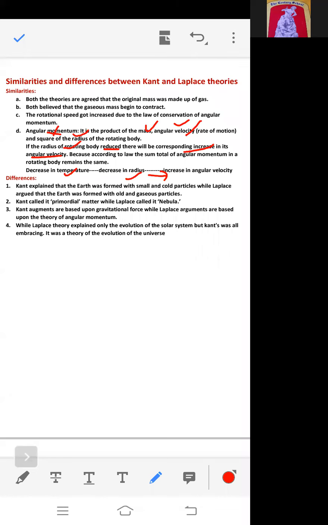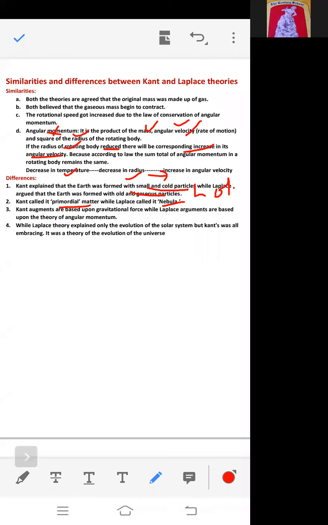First, Kant explained that the Earth was formed from small and cold particles, while Laplace argued that the Earth was formed from hot and gaseous particles. Second, Kant called the initial matter present in the universe primordial matter, and Laplace called it nebula. Third, Kant's arguments are based upon gravitational force.